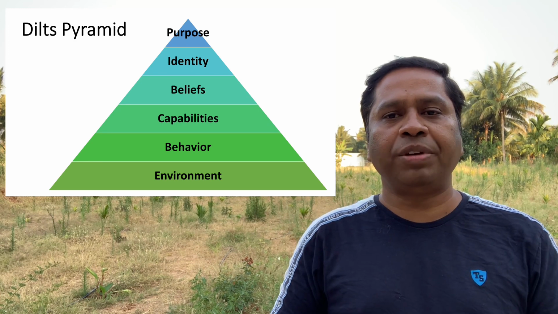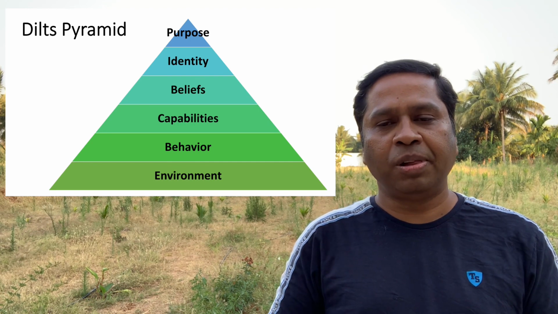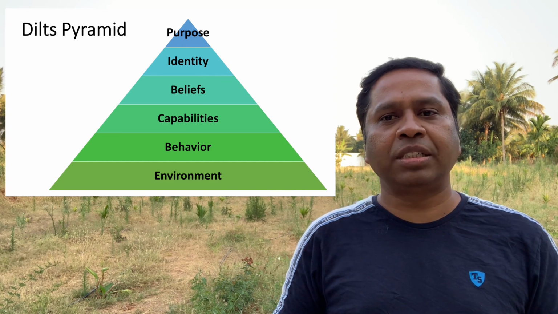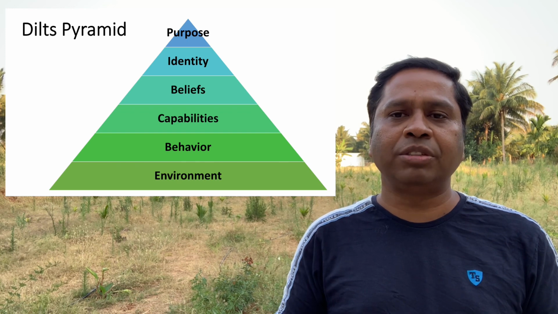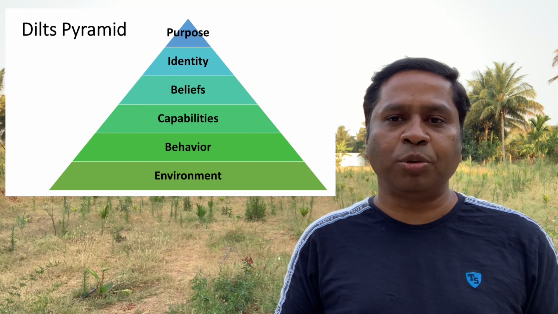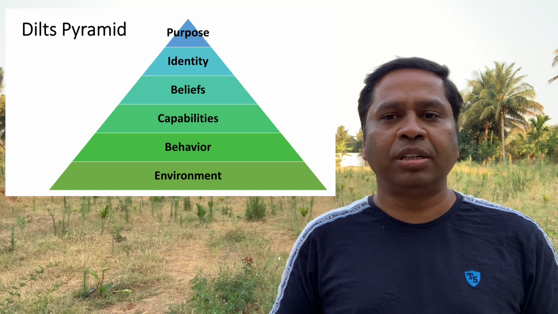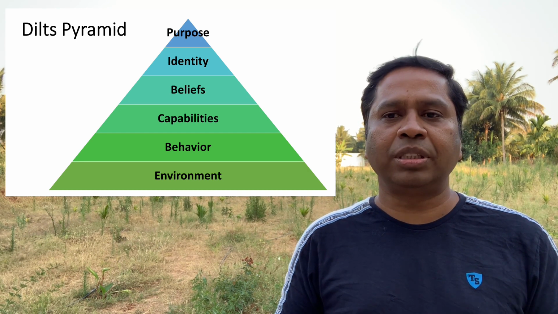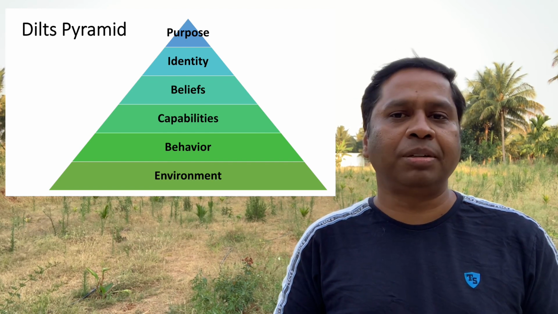And above beliefs, what we have is identity. Identity is nothing but what we think about ourselves. What we think about ourselves is what we are. So what we are affects everything in our life, everything about ourselves. What we think about ourselves is very, very important. Most of the time, we think we are a good human being, or bad, we are intelligent, we are foolish. We think a lot about ourselves. So whatever we think about ourselves, that impacts our life, and it impacts our behaviors and our character, everything.